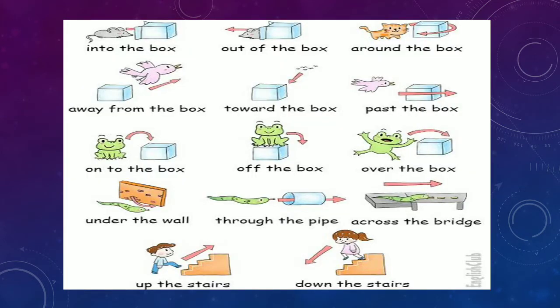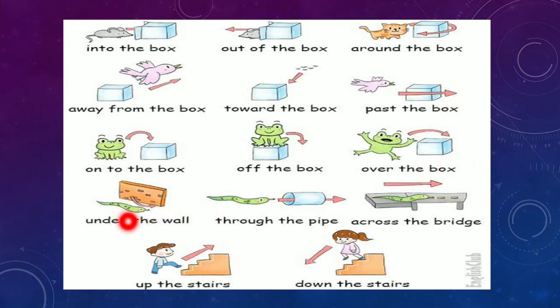See, into the box, he is moving into the box. Out of the box, he is coming out of the box. He is moving around the box. Away from the box, he is flying away from the box. These are coming towards the box, as you can see the arrow, right? Past the box, after the box, onto the box, he is going to jump onto the box. Off the box, over the box, when he will jump over the box without touching it, right?